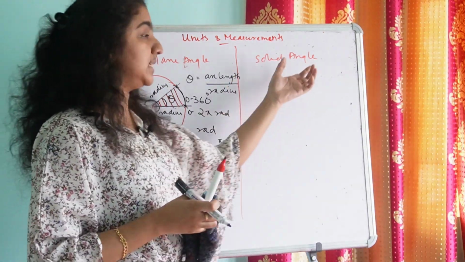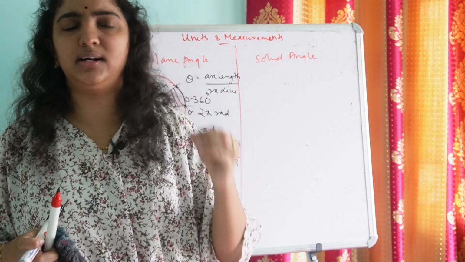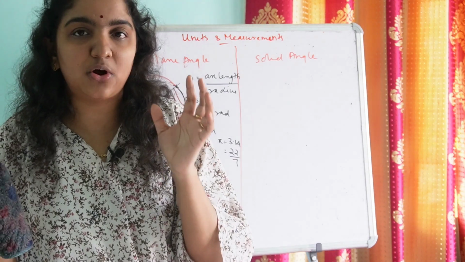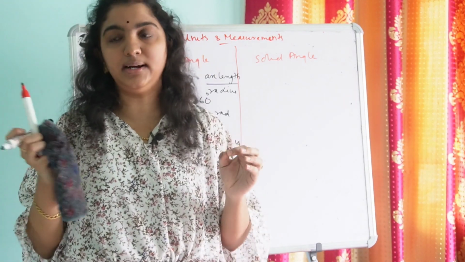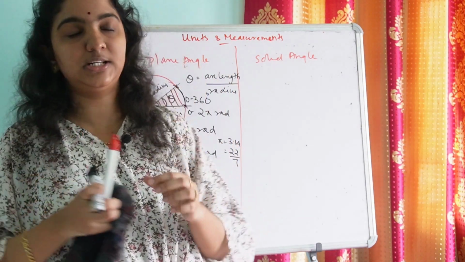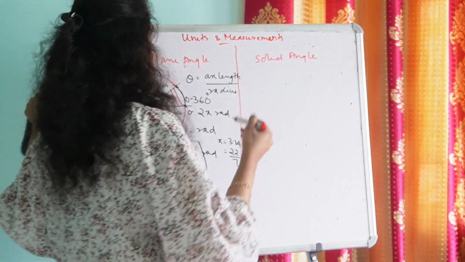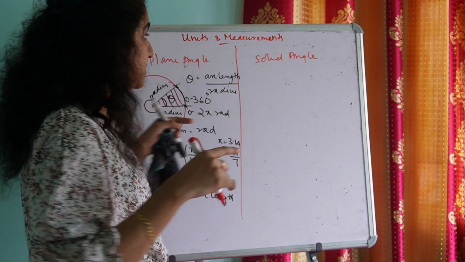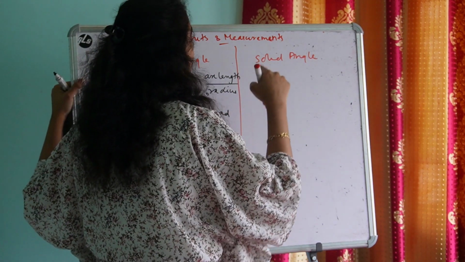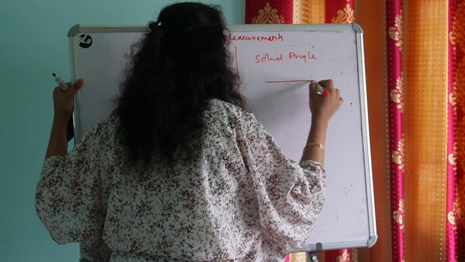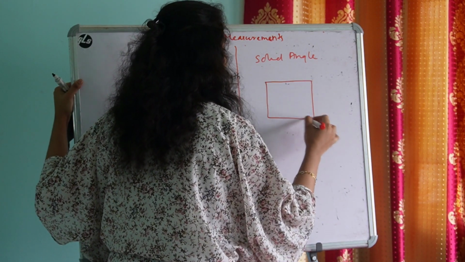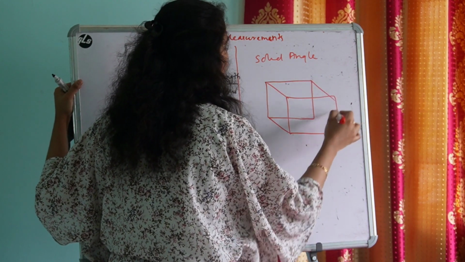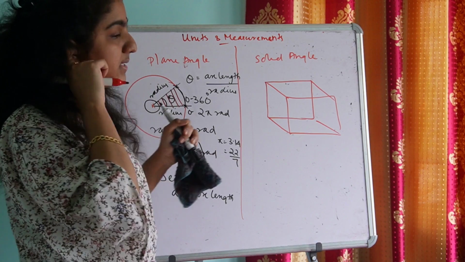Yes. Now let's see solid angle. What is solid angle? Solid angle is a two-dimensional angle formed in a three-dimensional space. Means what? Since I couldn't draw a sphere on this 2D surface, I'll show you what is solid angle in a cube. So assume this as a hollow cube. We know hollow cube is a 3D space.